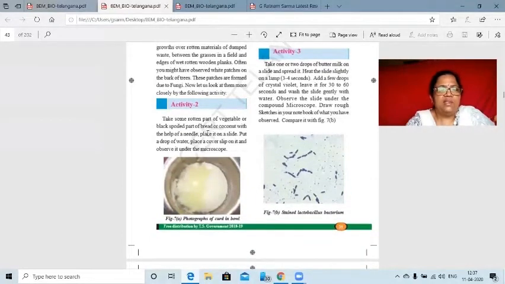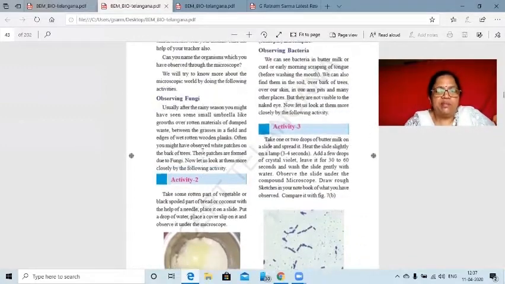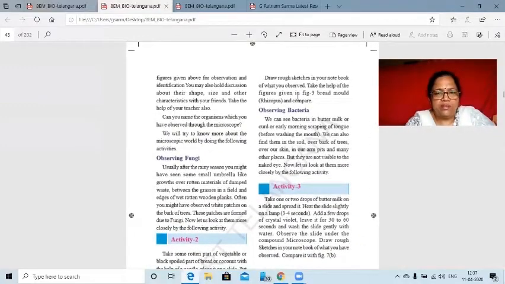In this activity, what it is telling is about the rotten material you have to observe. What are the rotten materials? Some vegetable part or any rotten part, and rotten bread or rotten coconut. You have to scrape them and put them on a slide, and you have to observe the images under the microscope. And you should learn the drawing also, especially if you are a science student. You should be very well known about the drawing features. What you have seen, you have to draw as the image is appearing in the microscope.